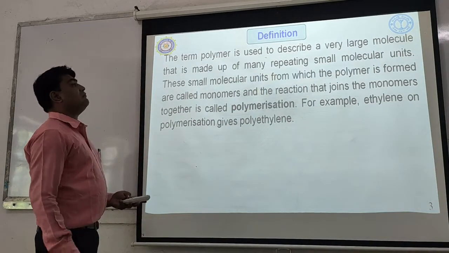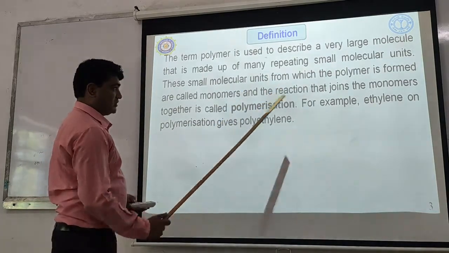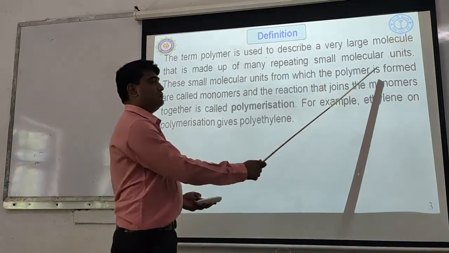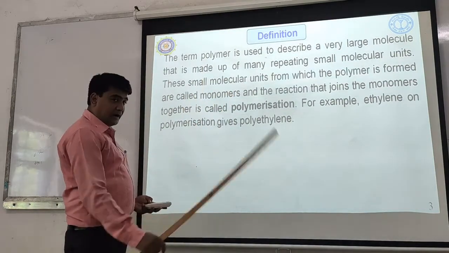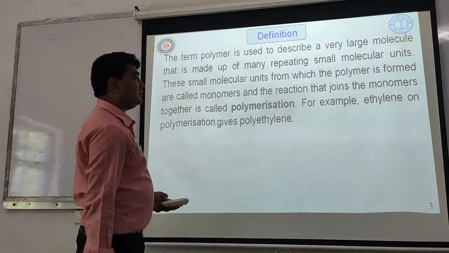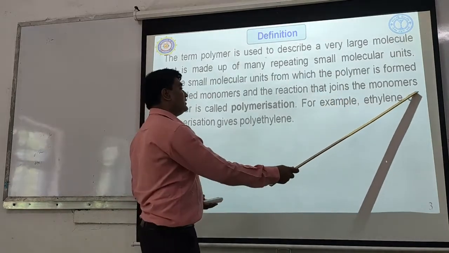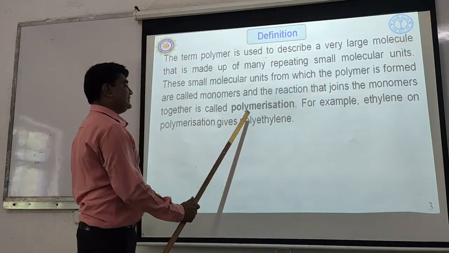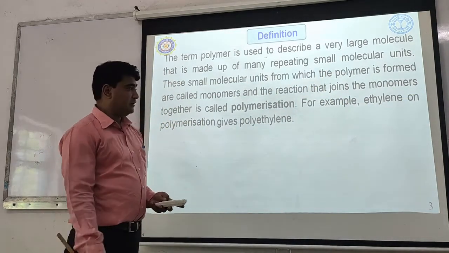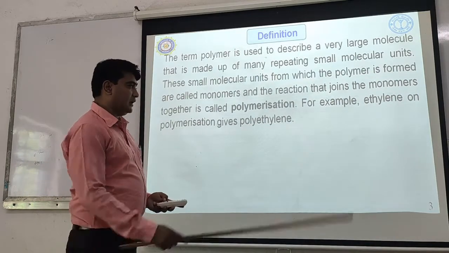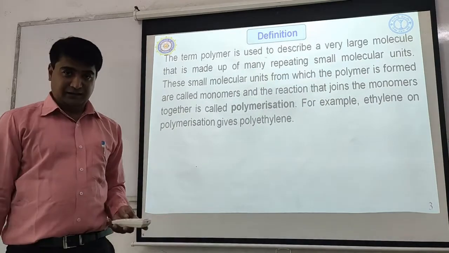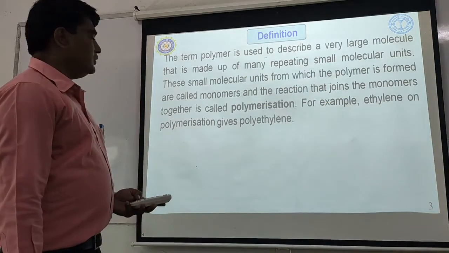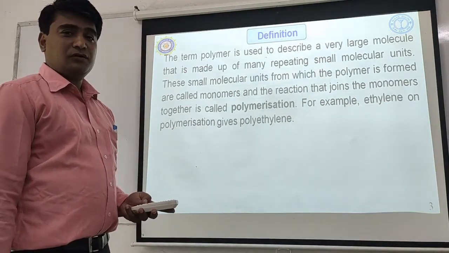These small molecular units from which the polymer is formed are called monomers, and the reaction that joins together the monomers is called polymerization. For example, ethylene on polymerization gives polyethylene. Okay, so did you understand this?